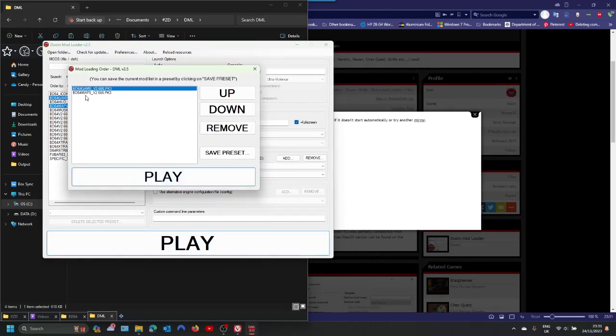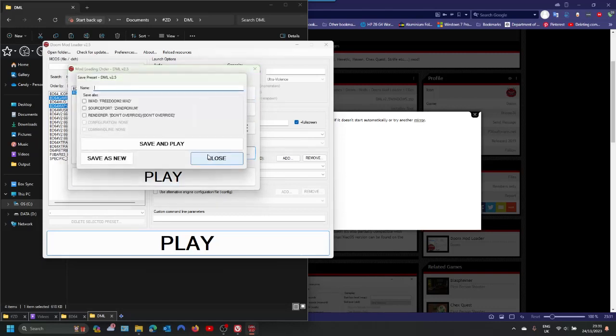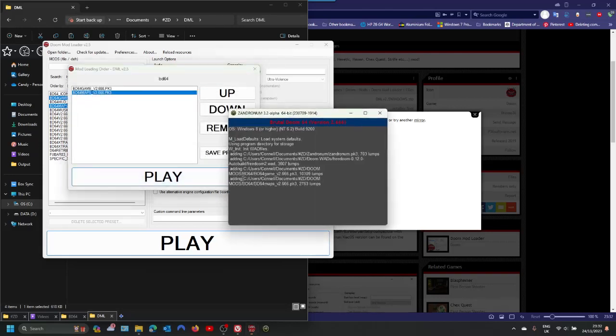Play. This is the mod loader order. So there's only 2 in there. Just make sure the game file is before the maps file and it will be fine. Also, you can save that preset into its own config, so you can just select it again later. I'll show you something a little bit more after this test run. Play.